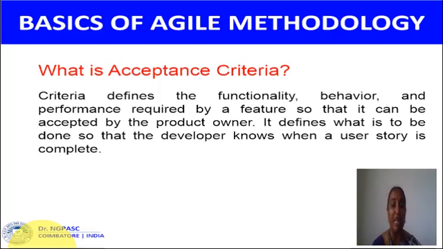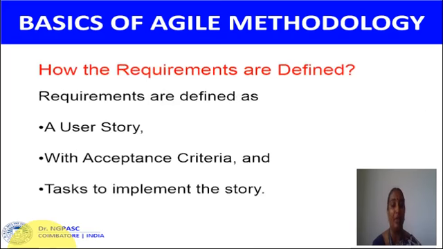So how are the requirements defined? The requirements are defined as a user story with acceptance criteria and tasks to implement the story.